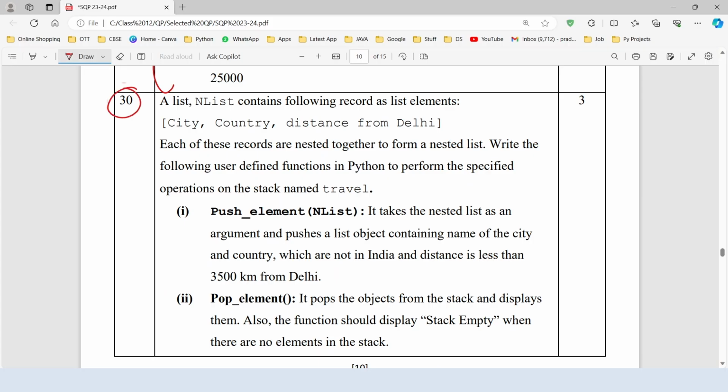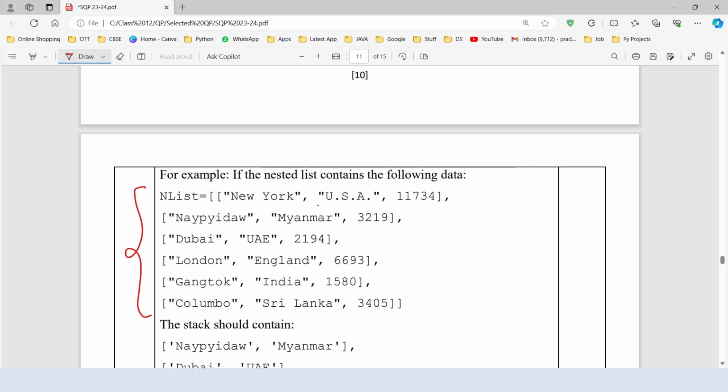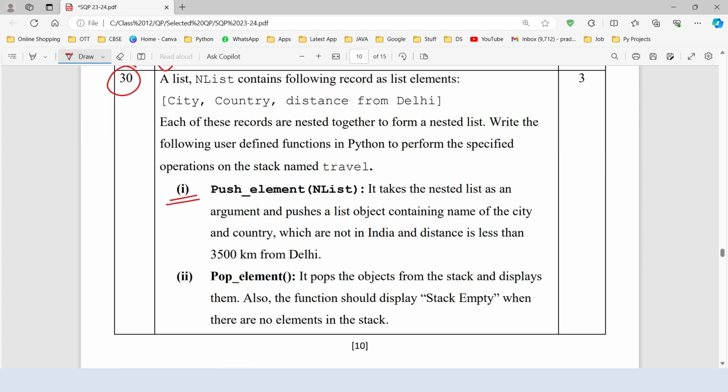Finally, we are at the last question. One nested list is given named endList. Each list contains city, country and the distance from Delhi. Now let's check out the question. We have to write one user defined function named pushElement. It will take the nested list as parameter.